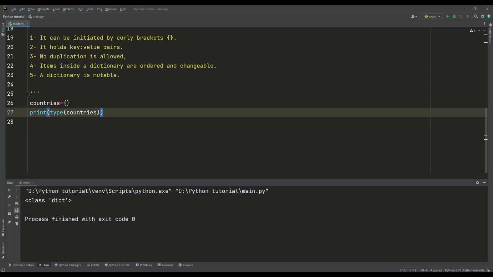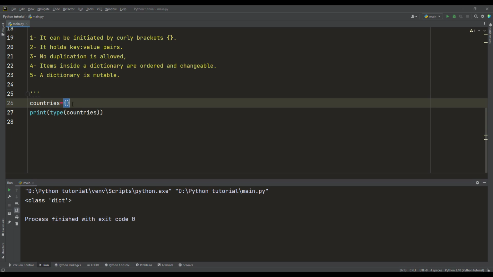But we use the same curly brackets to initiate a set. For example, if I add 1, 2, 3, 4, this is a set in Python. Please go back to the tutorial where I highlight the set data structure.